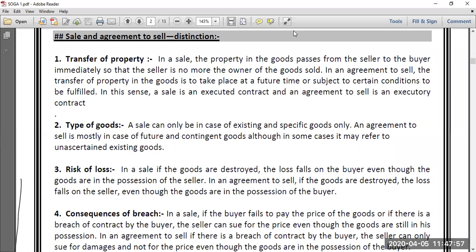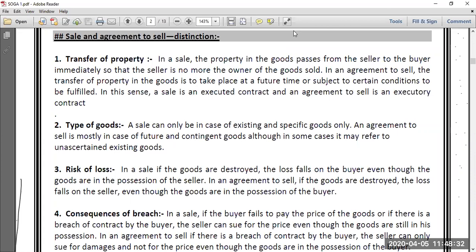Risk of loss. In case of sale, after the sale takes place, if the goods are lost or destroyed, the buyer will bear the loss, because as and when the sale has taken place, the ownership has already been shifted from seller to buyer. But in case of agreement to sell, if after entering into the agreement the goods are lost, the seller will have to bear the loss, because the property has not been shifted from seller to buyer and the seller is still the owner.